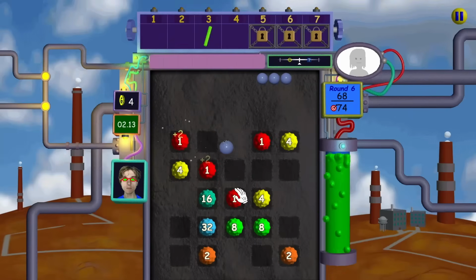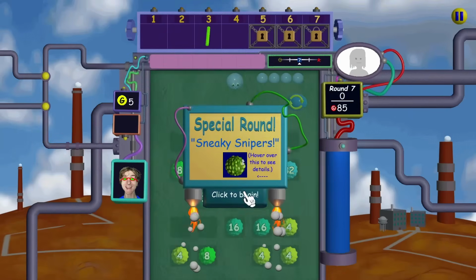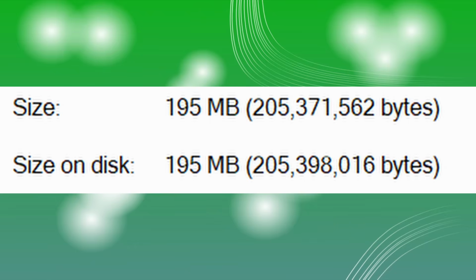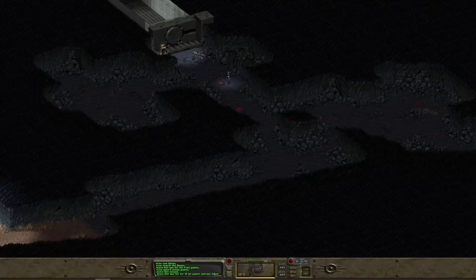So first is Nubby's Number Factory. I've already said this, but this game already has like 100 hours of content. And it's only about 120 megabytes. So now what? I kind of do want an open world game that has hundreds of interactions. We could get Fallout 1. It is a game from 30 years ago, so it must be pretty small.